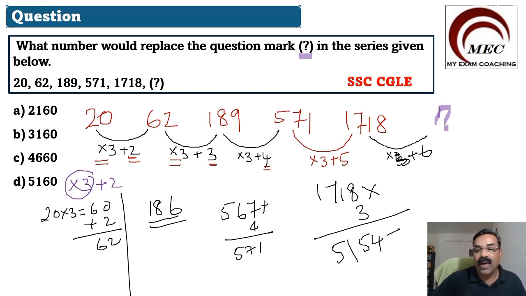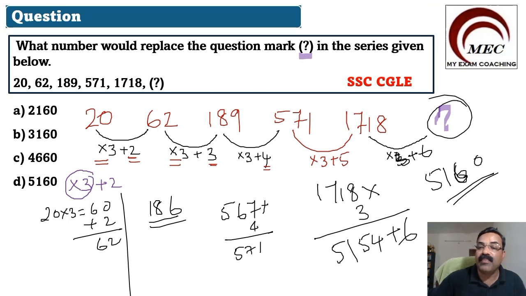And then you have to add 6. So you will get 5160. 5160 is the correct answer. Then this number should be replaced by what? 5160. Now let us see whether this number is there in the given options. Yes, we have. Option D is the correct answer, 5160.